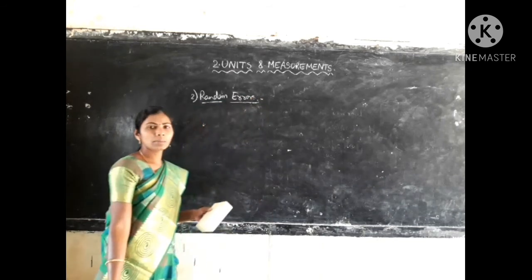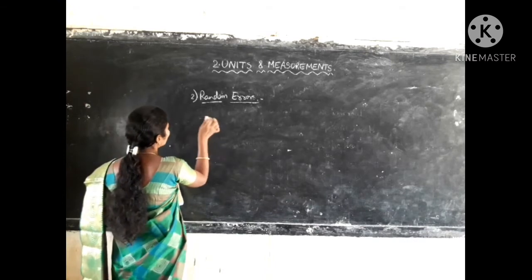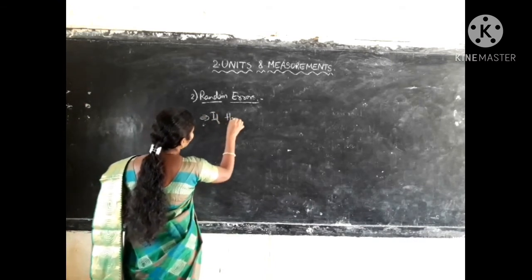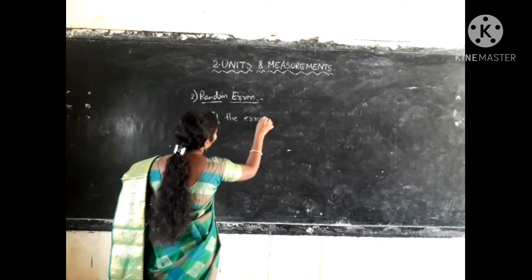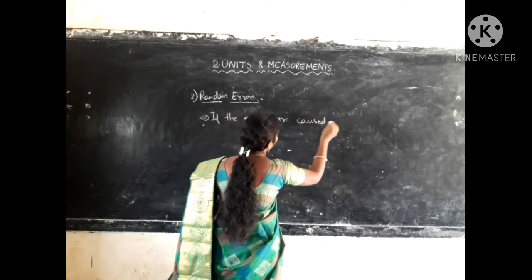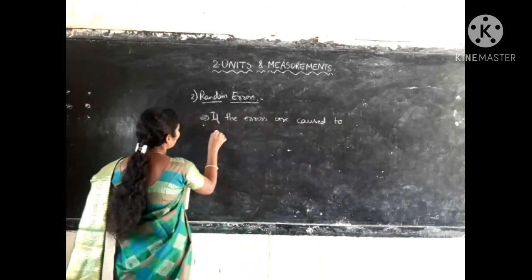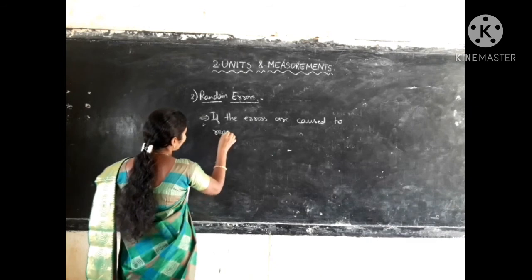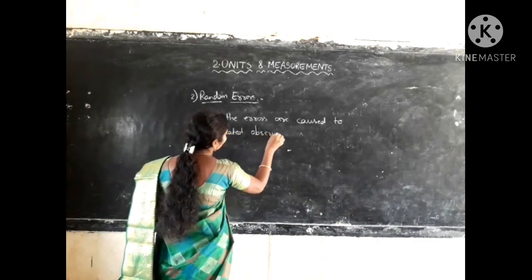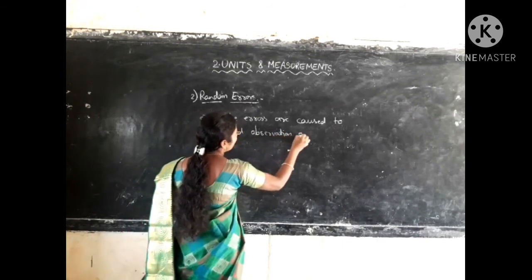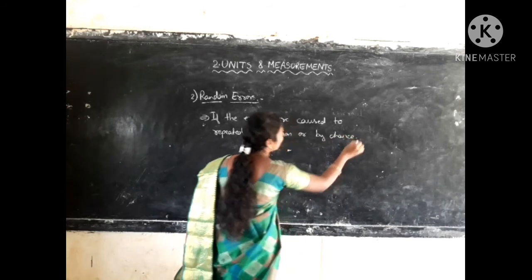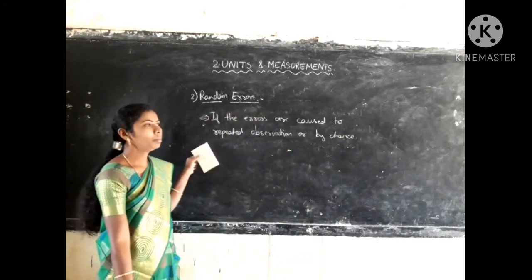Random error means the errors are caused by chance, due to repeated observations or by chance. If you are noting down a wrong reading, then it will cause random errors.